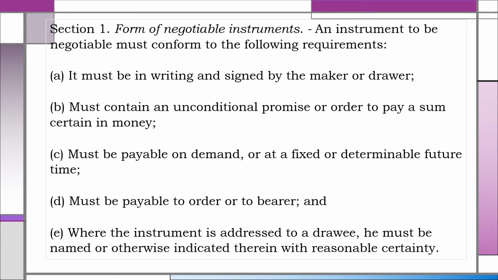Section 1. Form of negotiable instruments. An instrument to be negotiable must conform to the following requirements. A. It must be in writing and signed by the maker or drawer. B. Must contain an unconditional promise or order to pay a sum certain in money. C. Must be payable on demand or at a fixed or determinable future time. D. Must be payable to order or to bearer. And E. Where the instrument is addressed to a drawee, he must be named or otherwise indicated therein with reasonable certainty. Isa-isa nating ipaliwanag ang mga requirements sa Section 1.